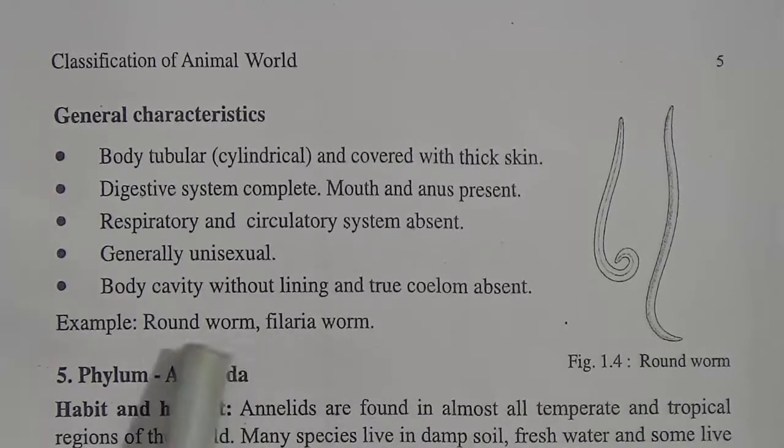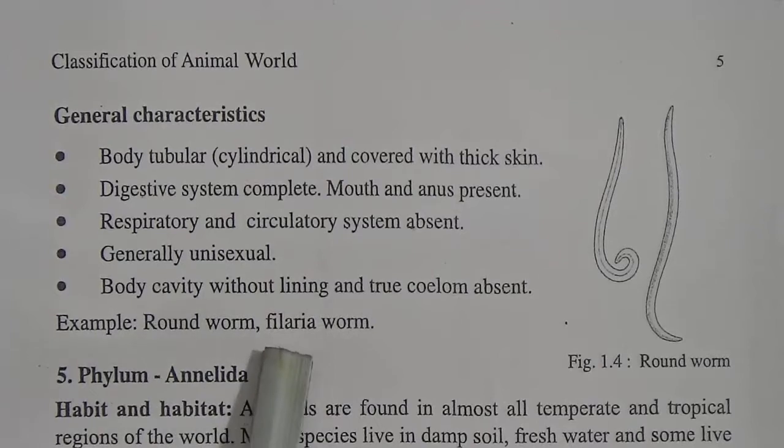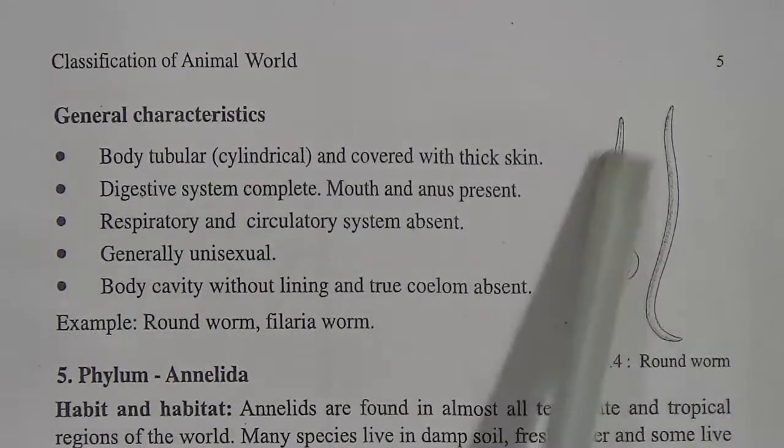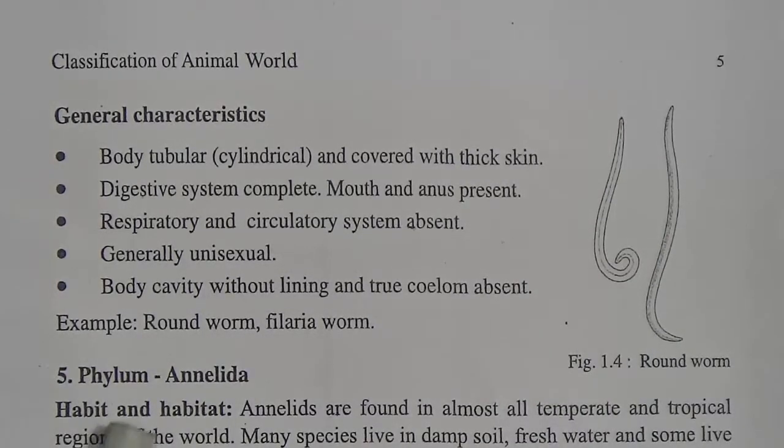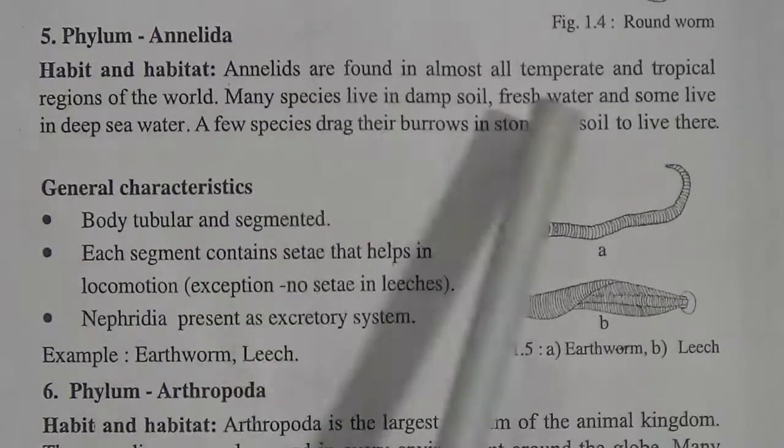My dear students, the examples of Nematoda given here are roundworm and filaria worm. Here is given the picture of roundworm. So my dear students, roundworm belongs to phylum Nematoda. Now come to the next phylum, number 5, Annelida.